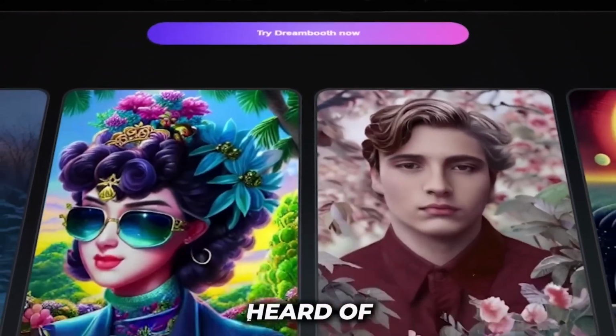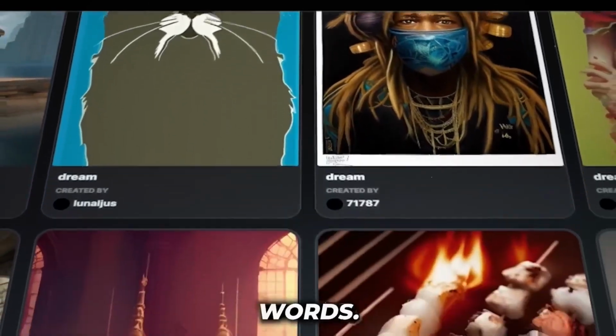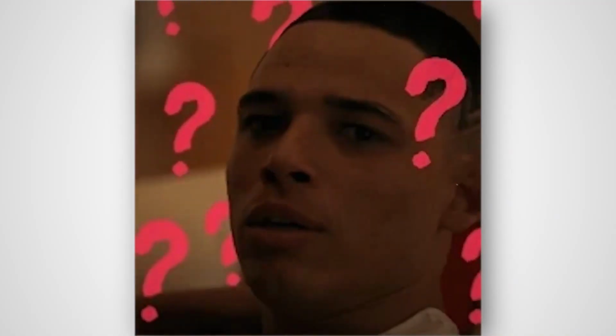You surely heard of AI art and how you can generate original images by typing some words. And this is what I did to finish my first chapter of the story. Let me show you how.